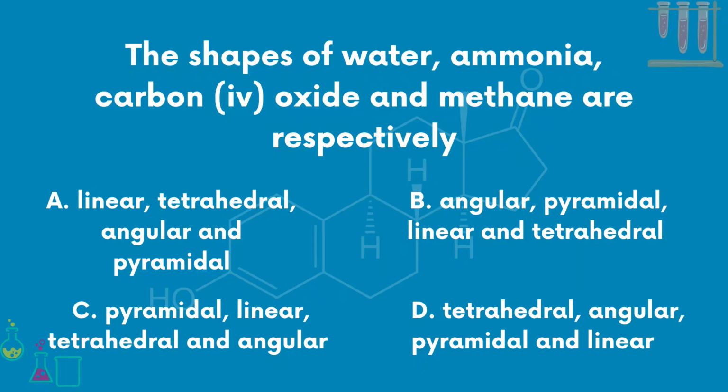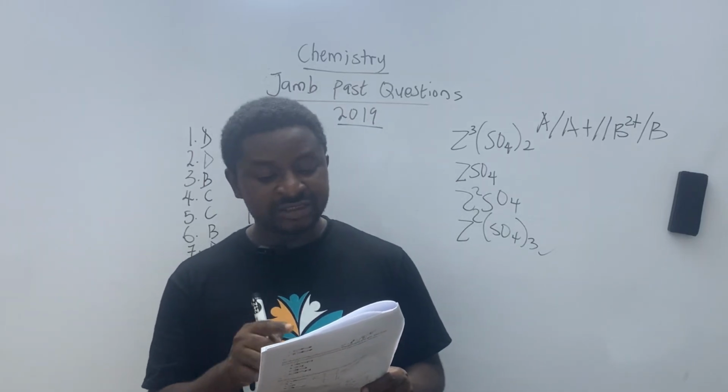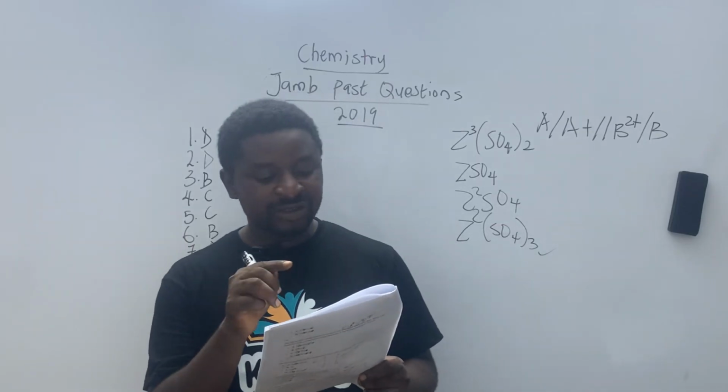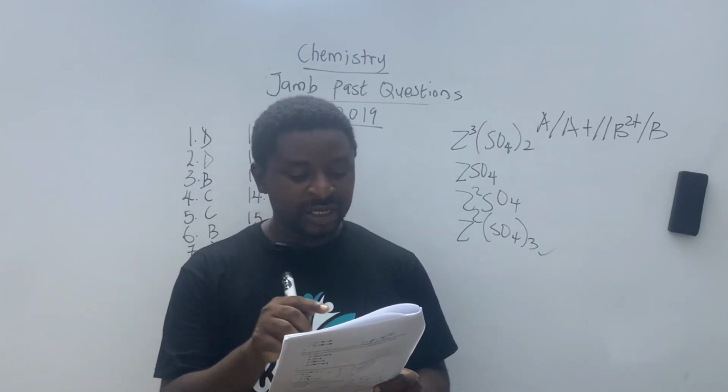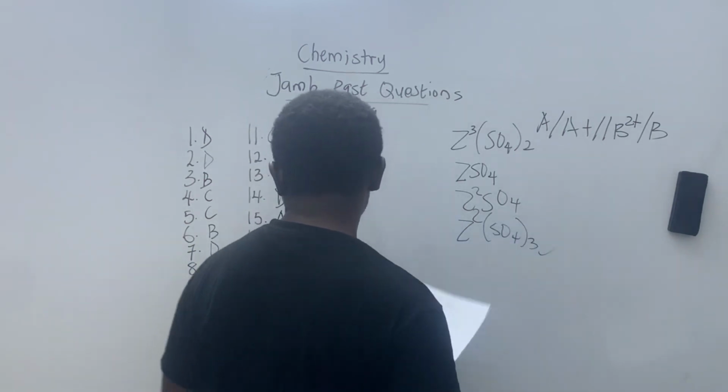All right, number 19. The shapes of water, ammonia, carbon dioxide, and methane are respectively. A, linear, tetrahedral, angular, and pyramidal. B, angular, pyramid, linear, and tetrahedral. C, pyramid, linear, tetrahedral, and angular. D, tetrahedral, angular, pyramid, and linear. Our answer is B, angular, pyramid, linear, and tetrahedral. The shape of water is angular, ammonia is pyramid, carbon dioxide is linear, and methane is tetrahedral. So question number 19 is B.